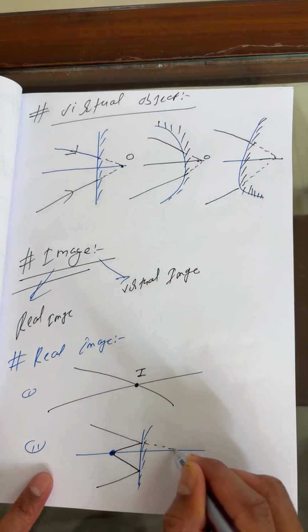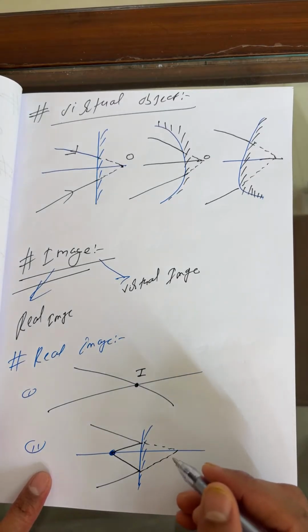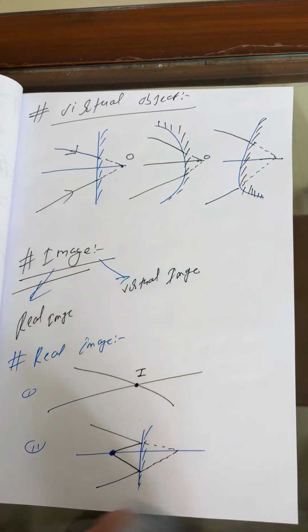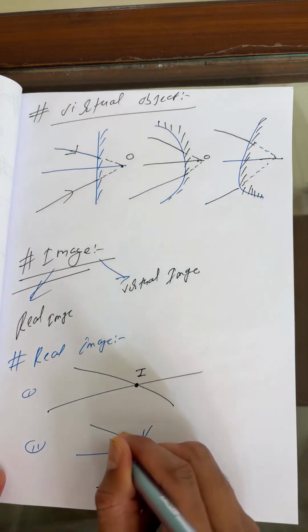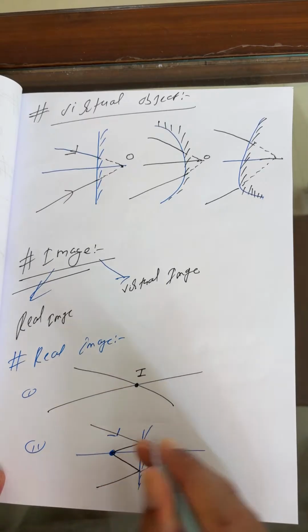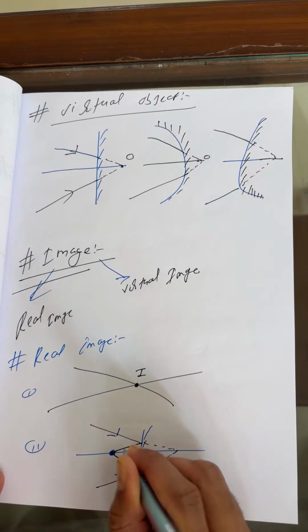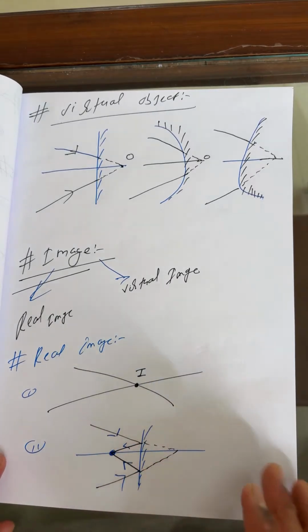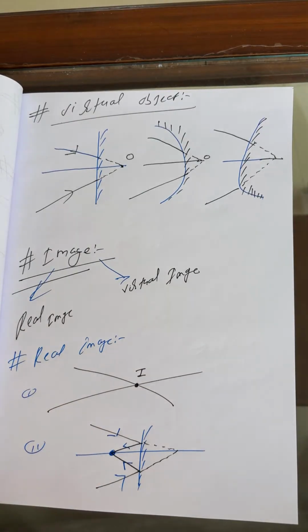So, my dear, you can see a real image, because here the rays are at infinity. So this is for real image.